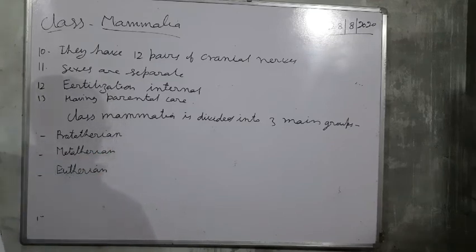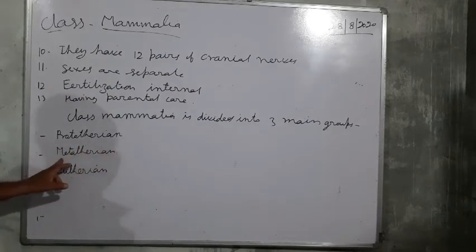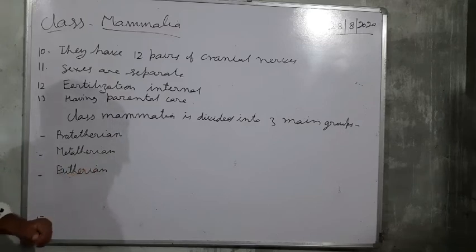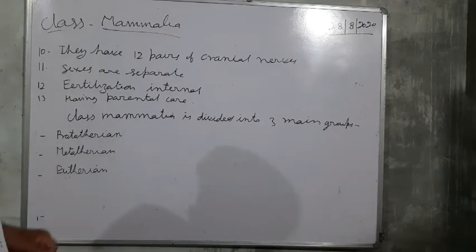Three groups are there, so we will discuss them one by one. First, prototherian, then metatherian, and then eutherian.